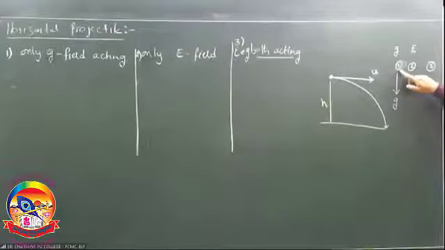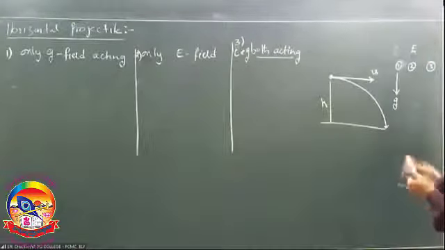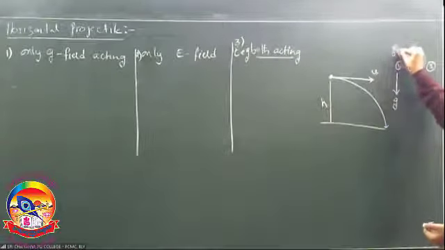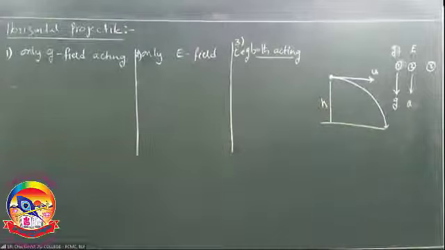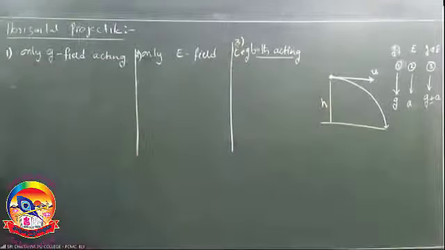When only G is acting, acceleration due to gravity, the gravitational field is acting. Let us say the gravitational field, G field. When the electric field is acting, acceleration A. When both G and E are acting, this is G plus or minus A. This is simplification. That's all.